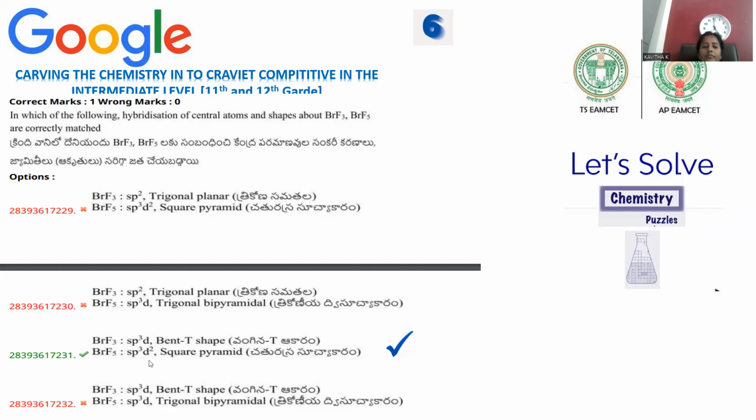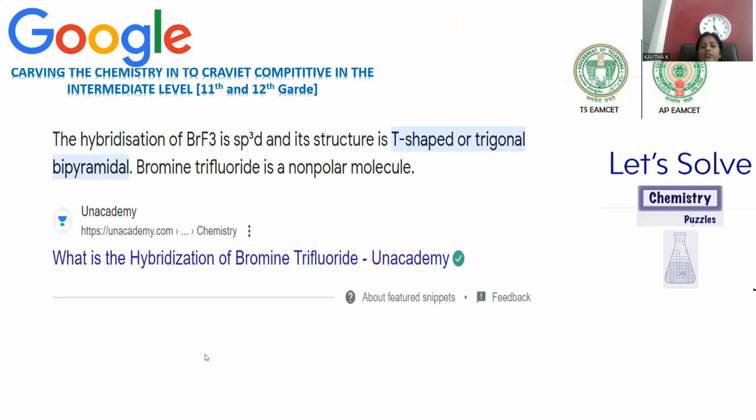Okay. Bromine trifluoride is said to be sp3d hybridization, and it is called a bent T-shaped molecule. Bromine pentafluoride is said to be sp3d2 and square pyramidal in nature. Let me show a clear explanation for that one. Bromine trifluoride is of sp3d hybridization.